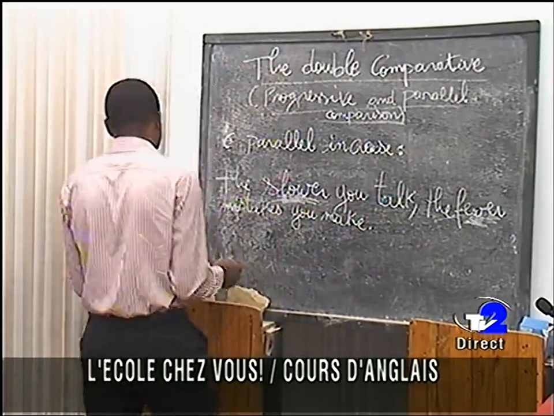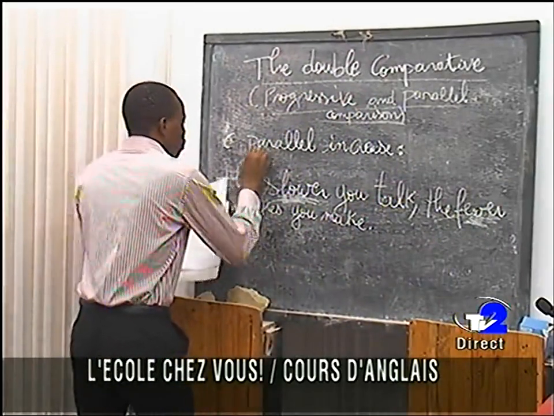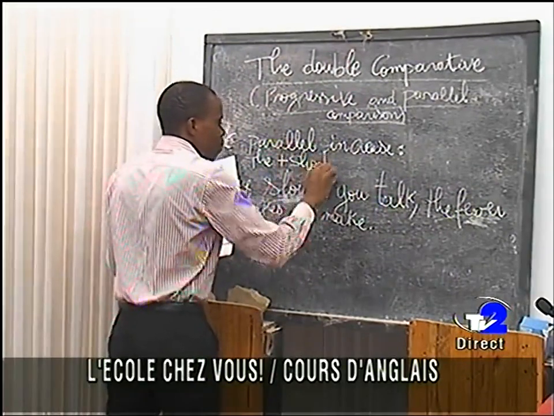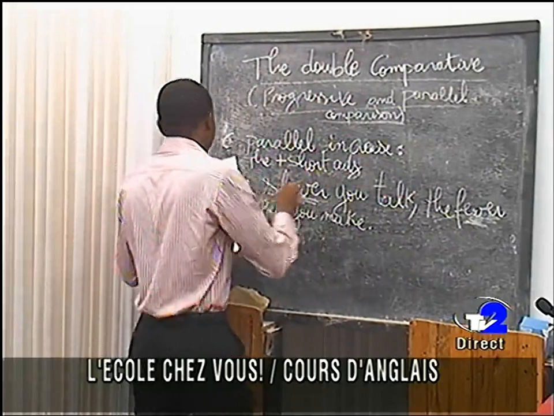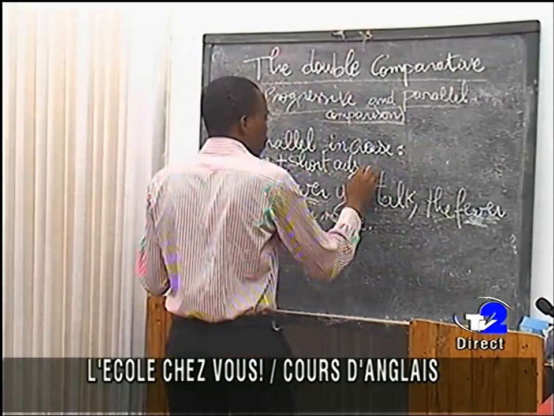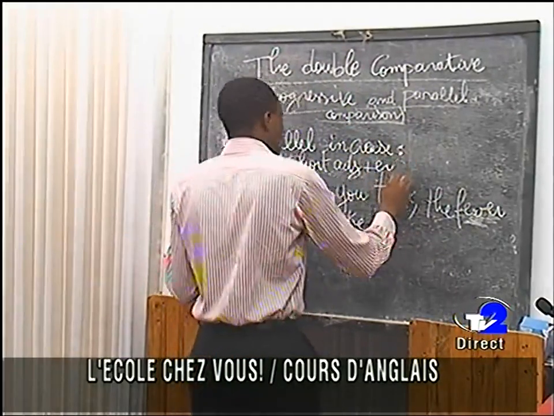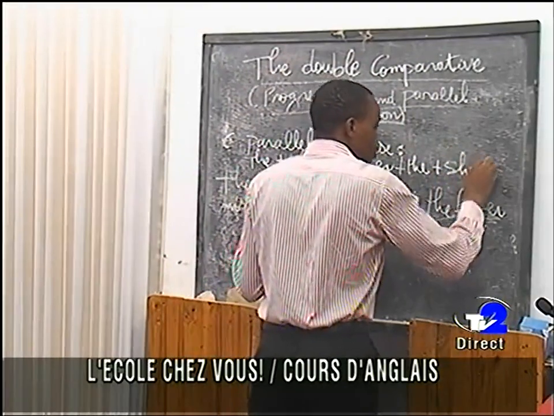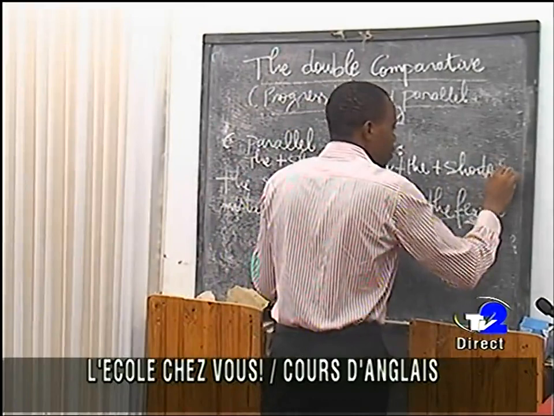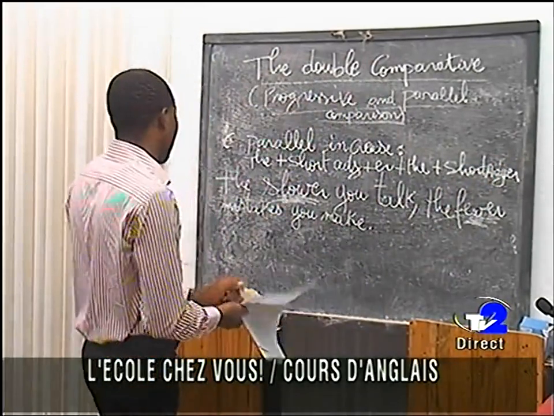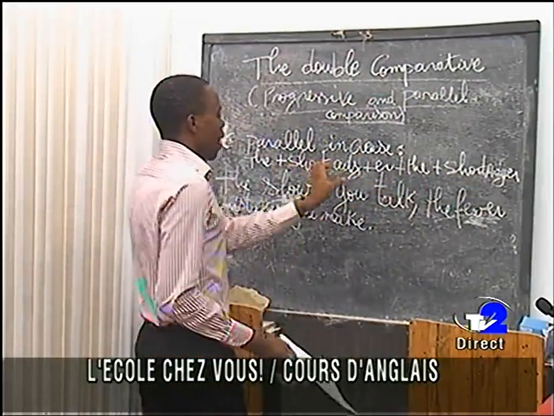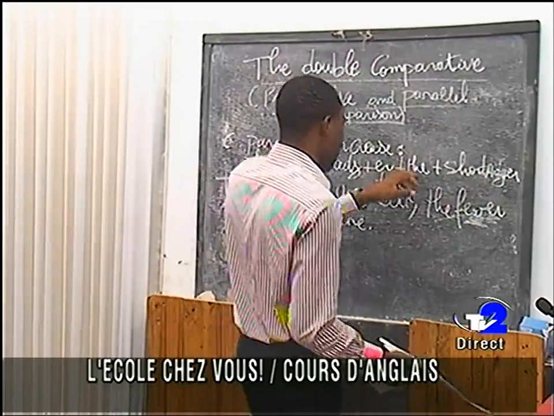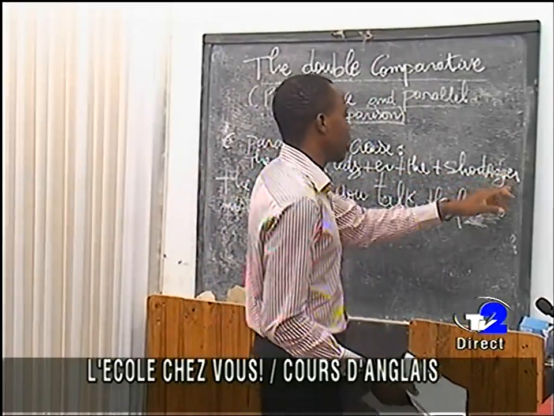As a rule we have: the plus short adjective plus er, the plus short adjective plus er.